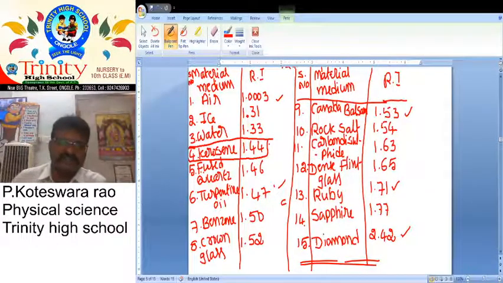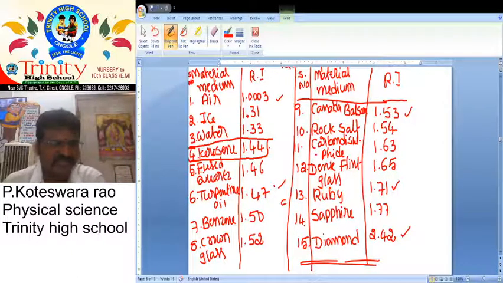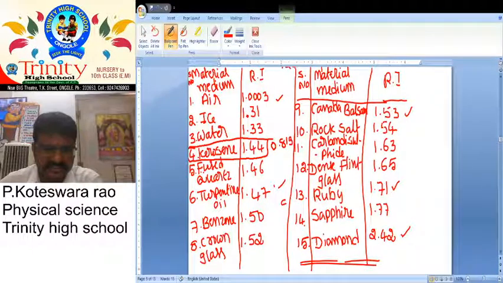Kerosene refractive index is 1.44, but water refractive index is 1.33. Do you know the mass density of kerosene? Mass density of kerosene is nearly 0.81 gram per cc.